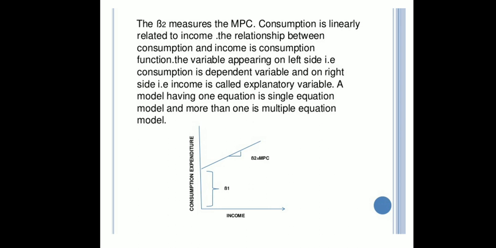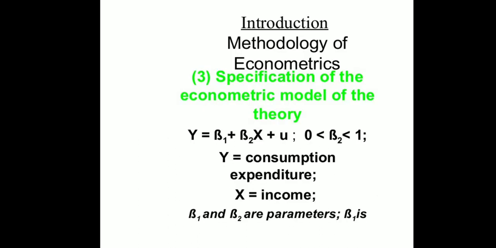So y is consumption, the dependent variable, and on the right side is the explanatory variable, that is x. So x is the explanatory or independent variable. A model having one equation is a single equation model, and more than one equation is a multiple equation model.